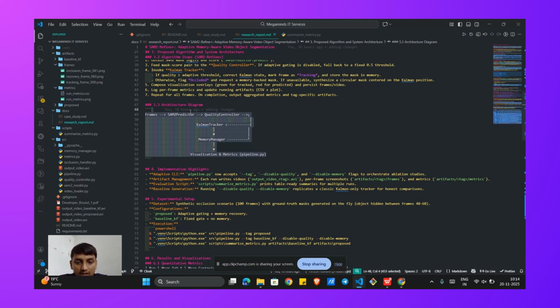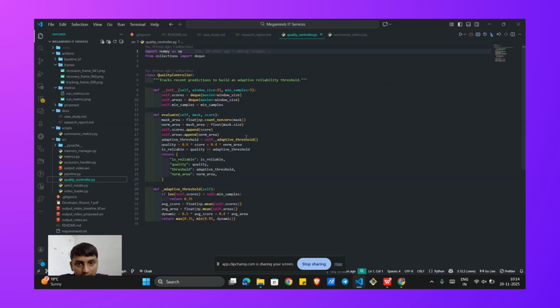If the system has been tracking confidently, the threshold remains high. If quality dips, the threshold lowers slightly, allowing the system to reacquire the object more easily without becoming unstable. This is implemented in the quality_controller.py file.